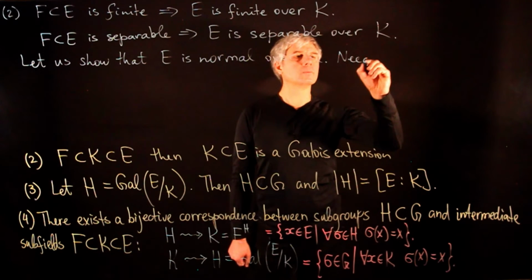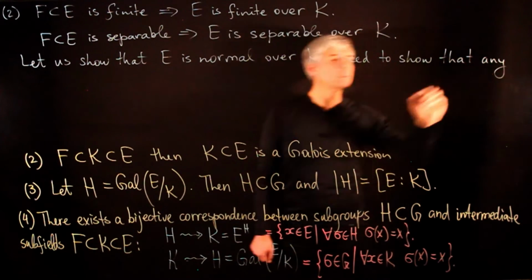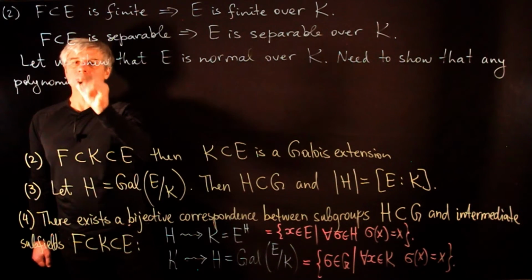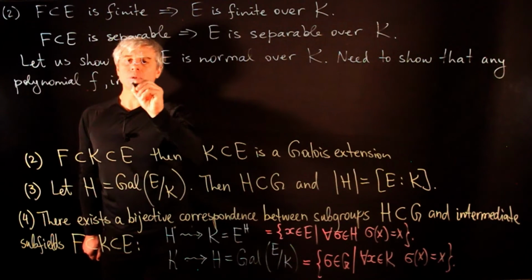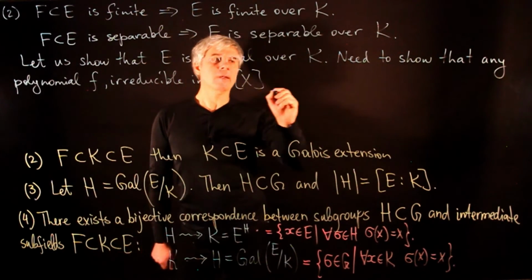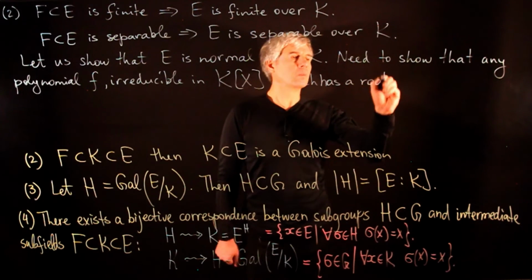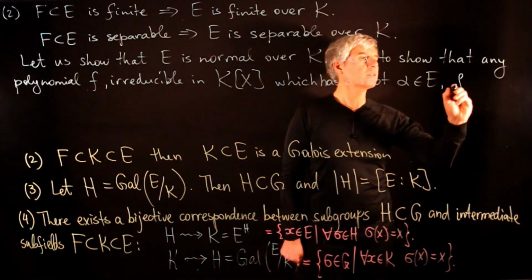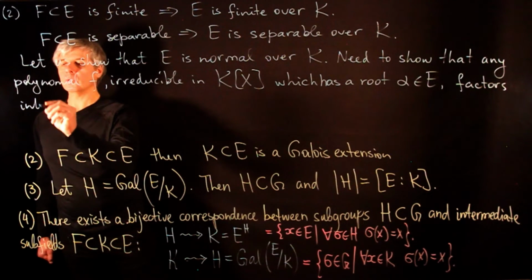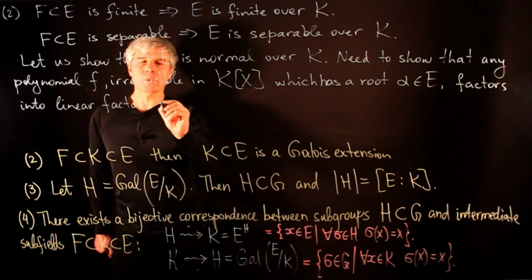Here we need to show that any polynomial f which is irreducible in K[x], which has a root alpha in E, factors into linear factors over E.